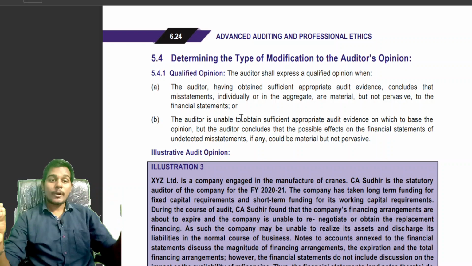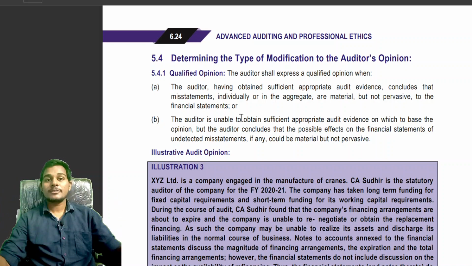And the second point is the auditor is unable to obtain sufficient and appropriate audit evidence and concludes that the possible effect of undetected misstatements could be material but not pervasive. They are called undetected misstatements because if the auditor is unable to obtain sufficient and appropriate audit evidence, then he cannot detect misstatements.